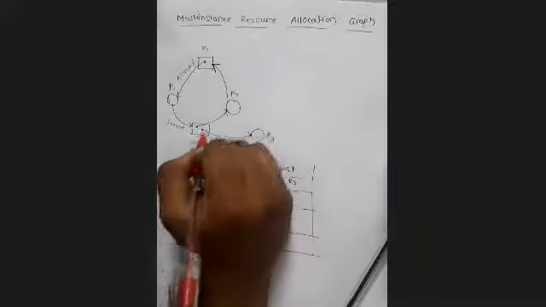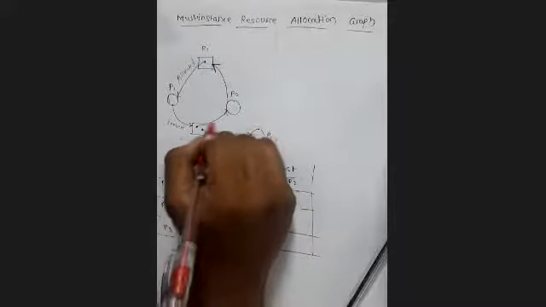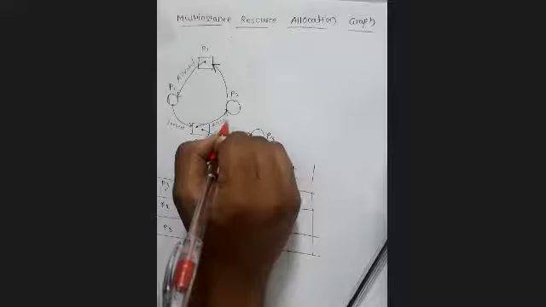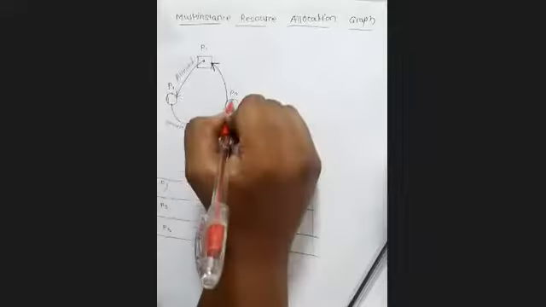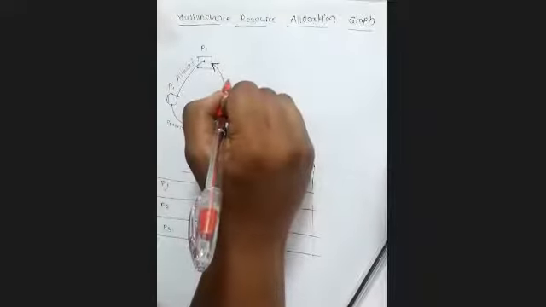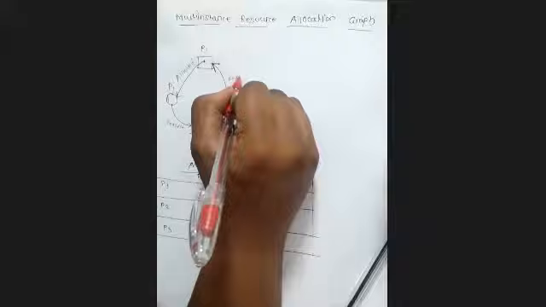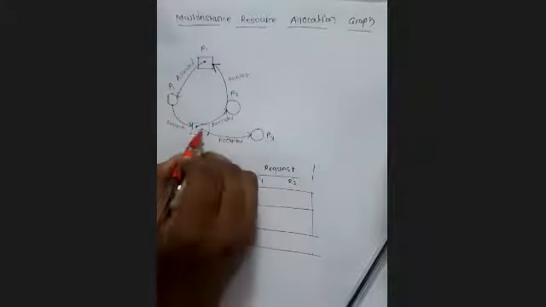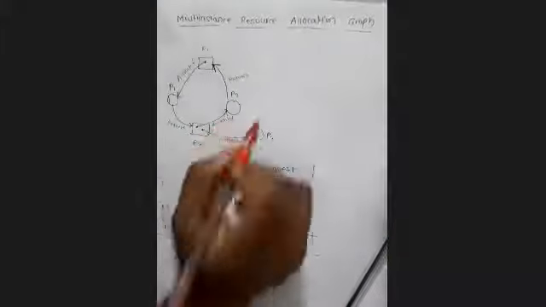Now P2 is requesting R1, and the other instance of R2 is allocated to P2, done.